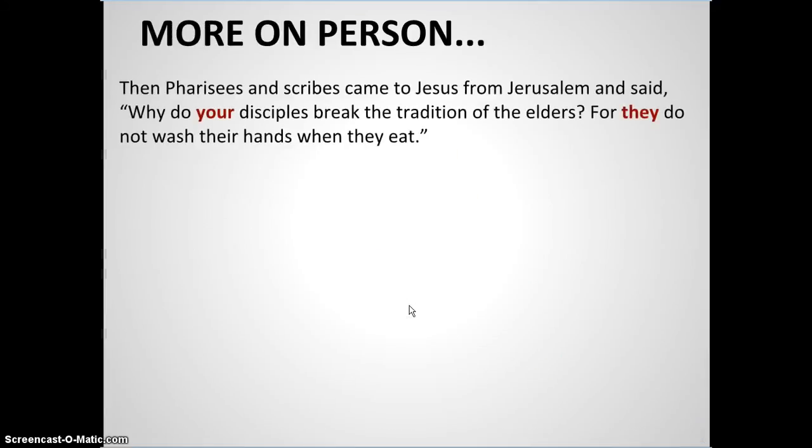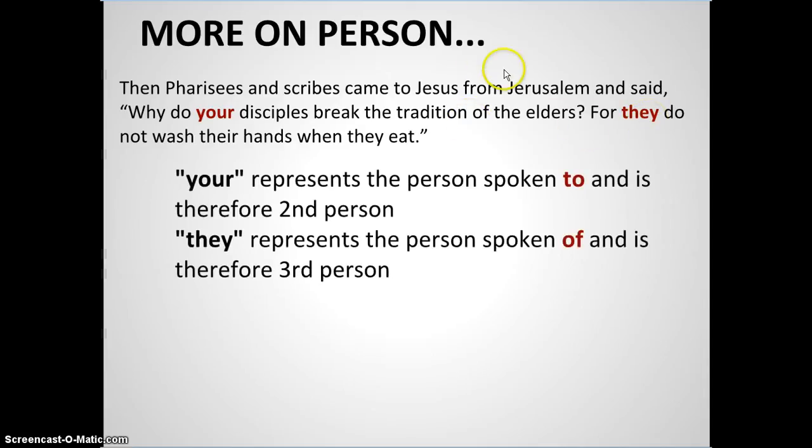So looking at a few examples here, then: "Pharisees and scribes came to Jesus from Jerusalem and said, 'Why do your disciples break the tradition of the elders? For they...'" What person are those? Well, your represents the person spoken to and is therefore second person. They represents the person spoken of and is therefore third person.